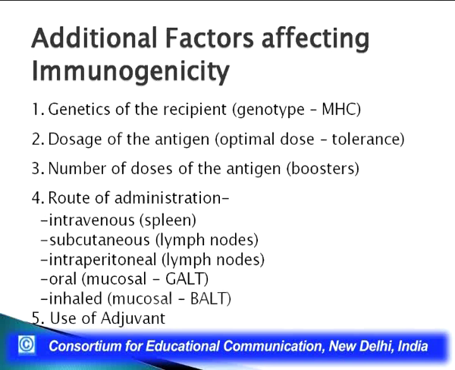Again, the route of administration also plays a very important role in immunogenicity, whether it is intravenous, subcutaneous, intraperitoneal, oral, or through inhalation. All these factors play a very important role in whether there would be an immediate immune response or whether it will take much more time. For example, if it is intradermal, it might lead to slow release of an immunogen as compared to intravenous. So, the route of administration also plays a very important role in defining the immunogenicity.